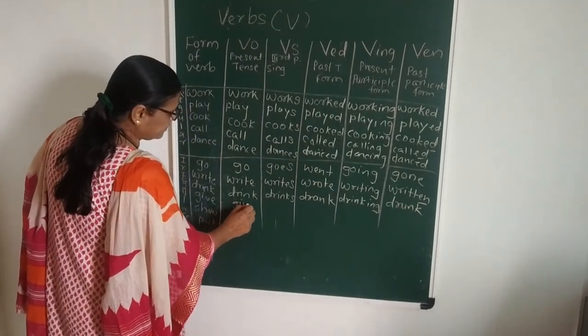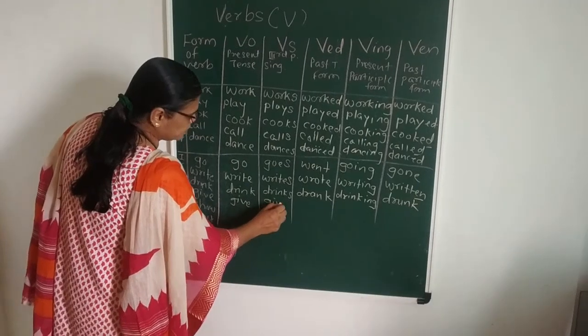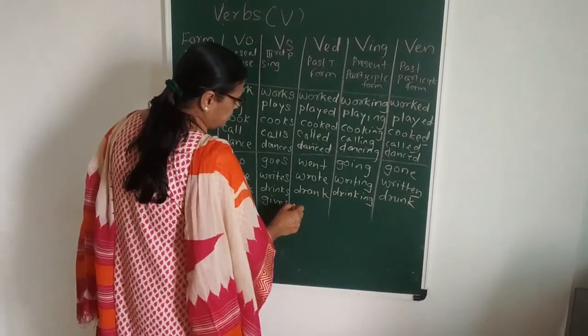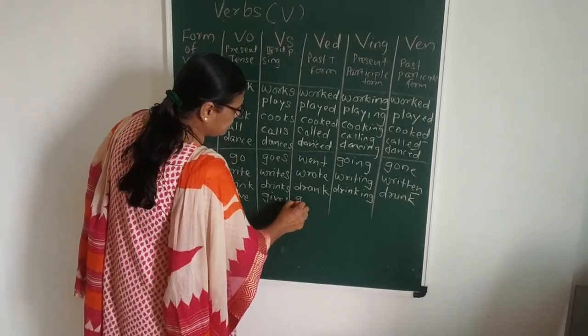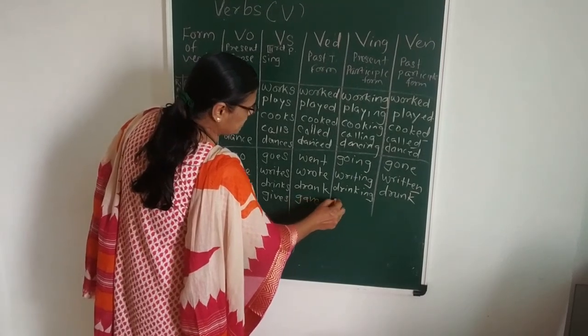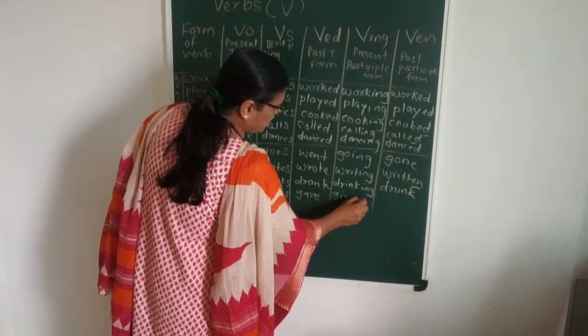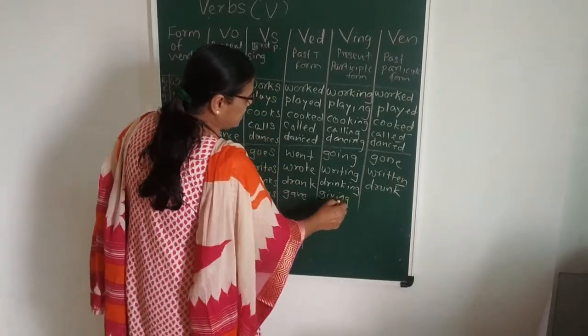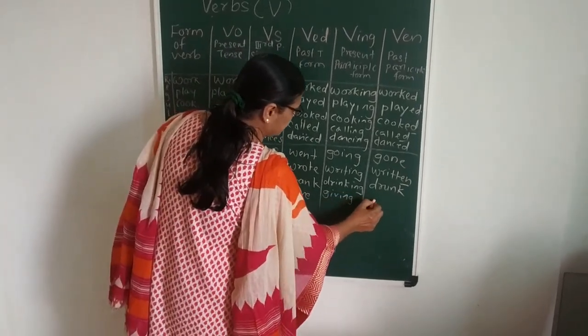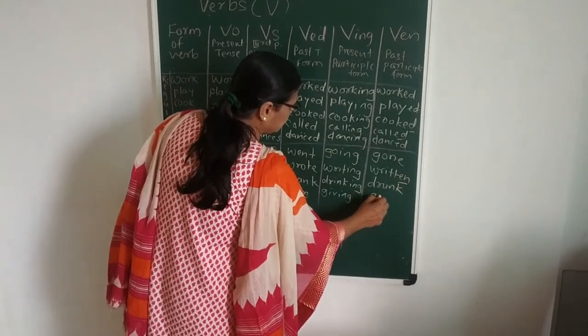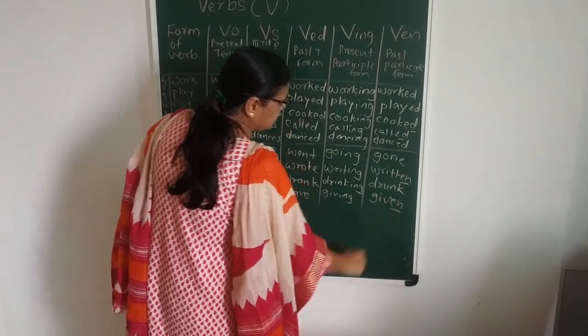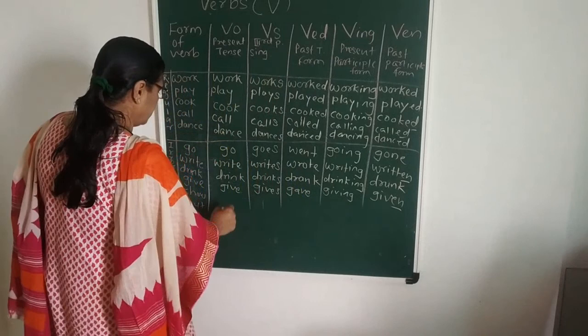Give. Gives, third person singular. Past tense, gave. Present participle, giving. Past participle, given. En is attached here.